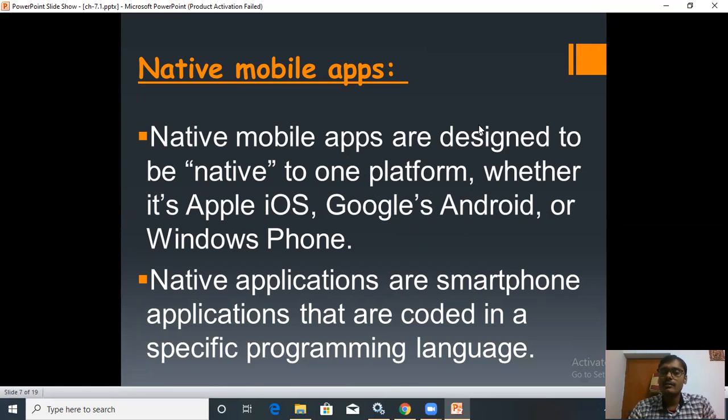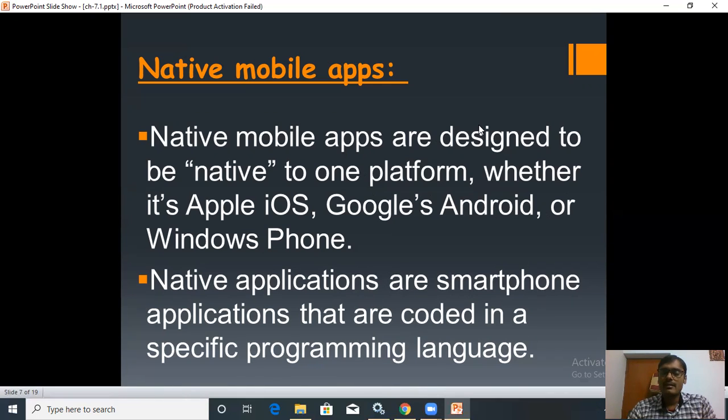And if you want the app that you are going to develop to be installed on different operating systems on mobile, then you have to develop different apps for different operating systems. Now next point, native applications are smartphone applications that are coded in a specific programming language.